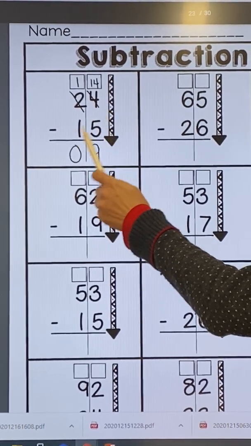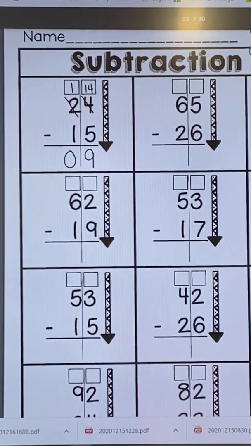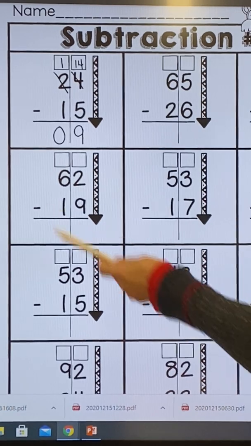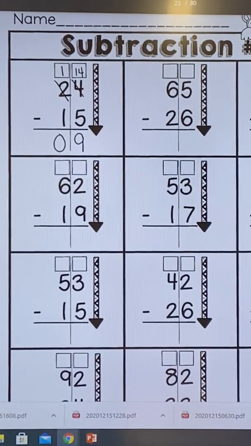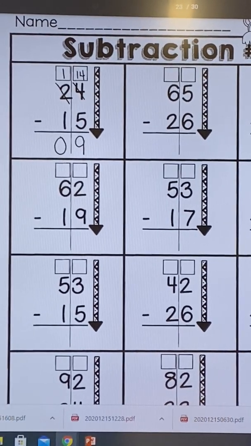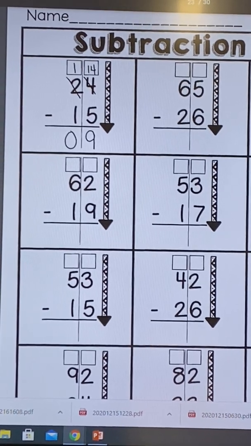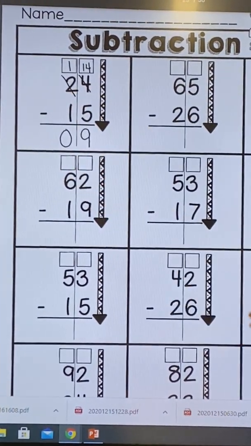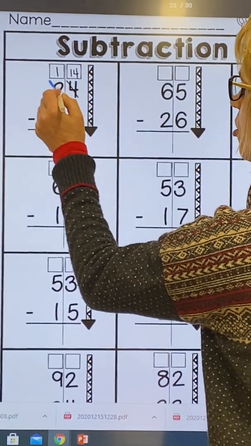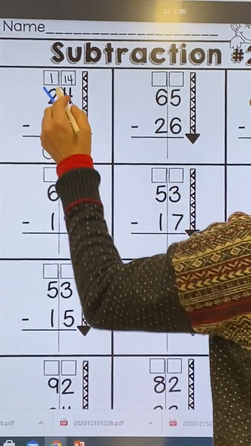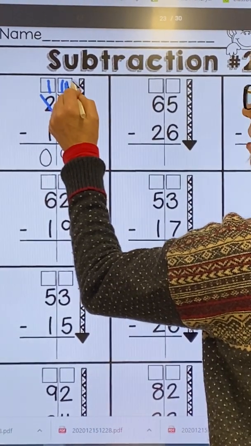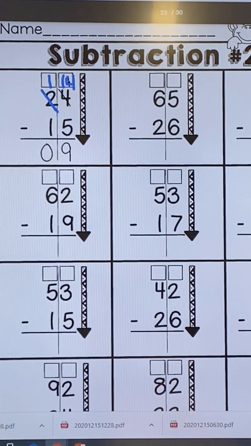We have 24 minus 15. We always start in our ones place. So I'm going to go to my ones, and I have a 4 here. So I have to think to myself, if I have 4, can I take 5 away from 4? And the answer is no. So I have to go next door to get 10 more. So I'm going to go ahead and mark out my 2. When I take 1 ten away, it becomes 1 ten left. I put that 10 over here with my ones, and my 4 ones become 14 ones.